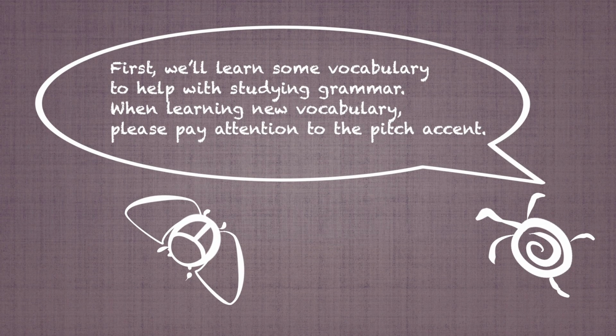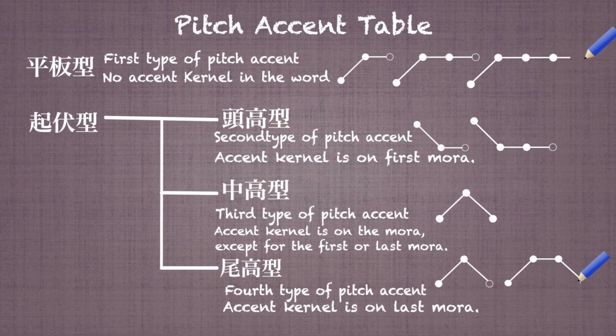First, we will learn some vocabulary to help with studying grammar. When learning new vocabulary, please pay attention to the pitch accent. There are 4 kinds of pitch accent in Japanese. The first thing we must remember is the accent kernel. The accent kernel is the sound just before the pitch accent suddenly drops. The type of pitch accent changes depending on where the accent kernel is located.